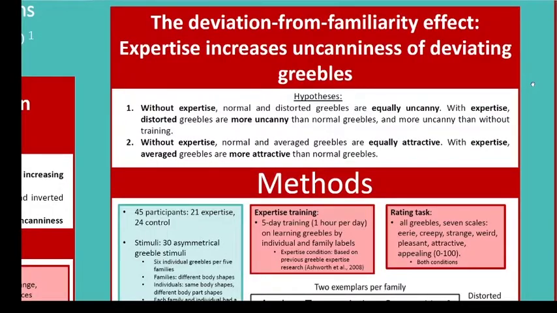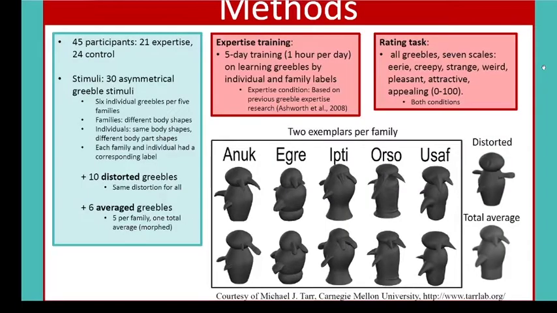The second experiment focused more on the direct effect of expertise or familiarity on the uncanniness of deviating exemplars. 45 participants were tested, 21 in an expertise condition and 24 in a control condition. The stimuli were asymmetrical agreeable stimuli. 10 distorted variants were created. The expertise participants went through a 5-day expertise training.